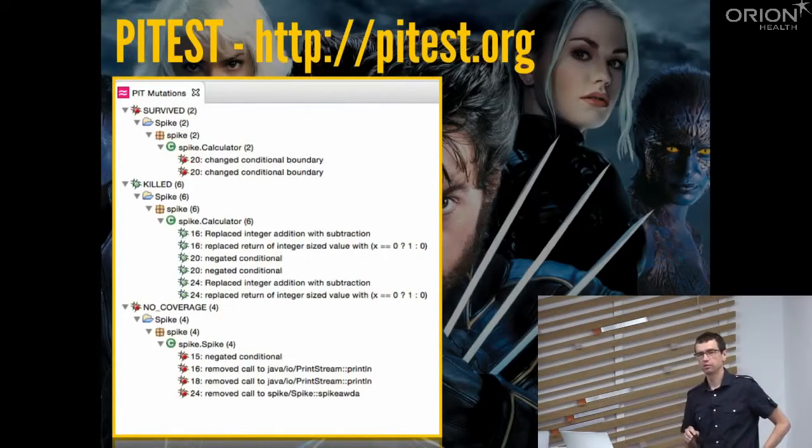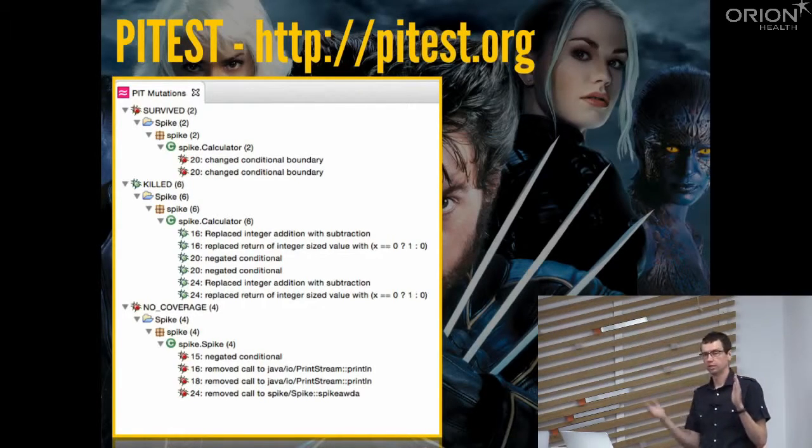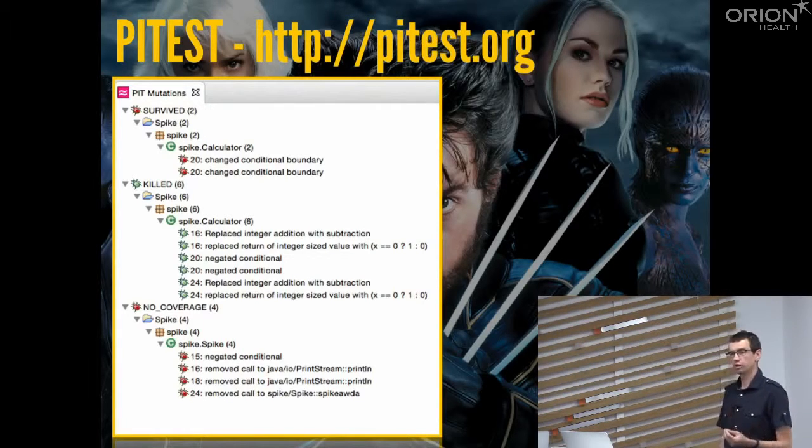What PyTest does is that first it runs your tests without any mutations introduced, and it checks how long each test took, so that it has some baseline, some benchmark to compare the mutated code to later on. Then it introduces one mutation, runs the tests. Second mutation, runs the tests, and so on. So it's not that it introduces all the mutations at once. It introduces mutations one by one, running all the tests every time. That's why it takes a bit of time to run all of these mutations. It's not as quick as just running unit tests.